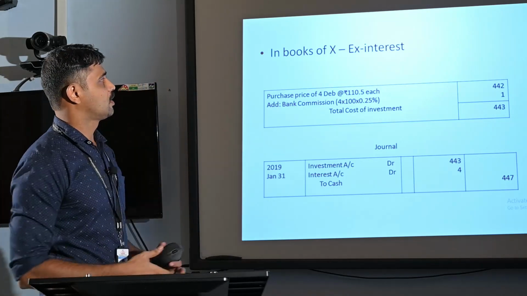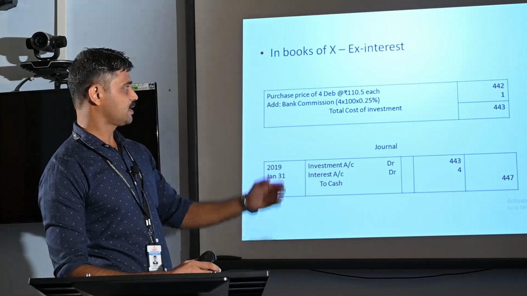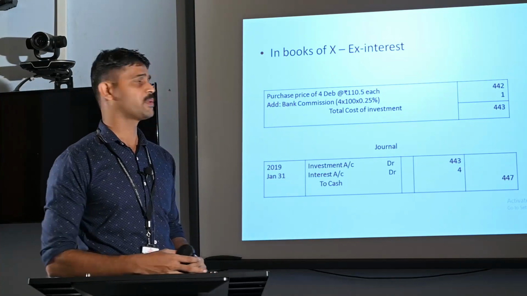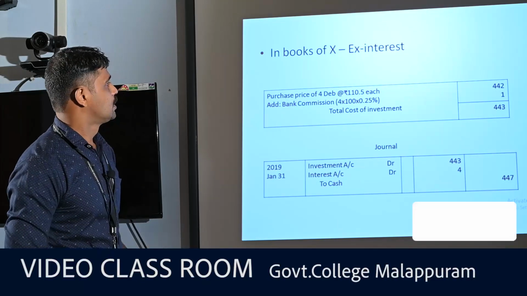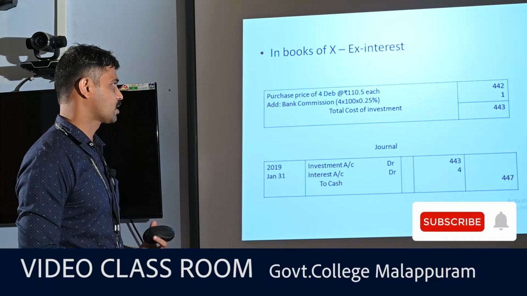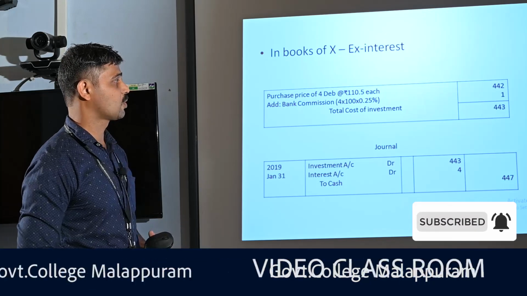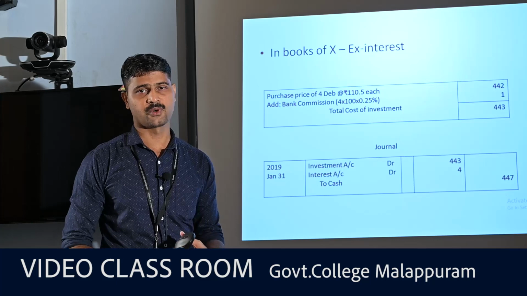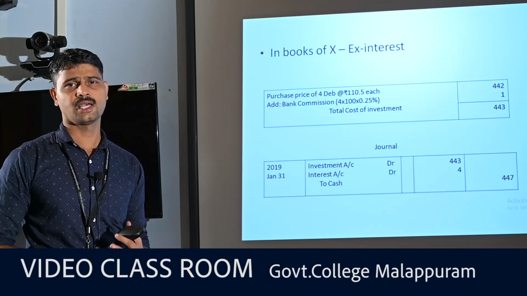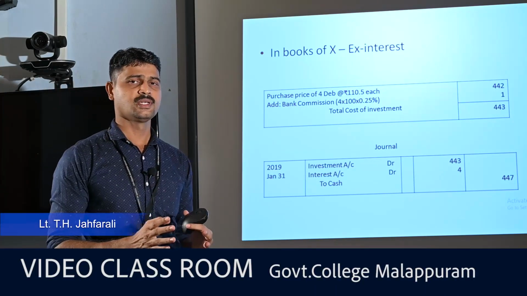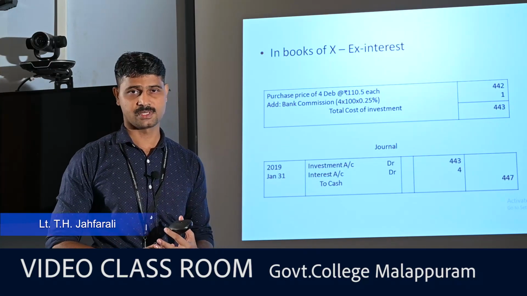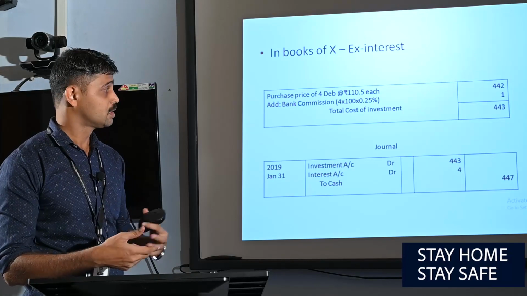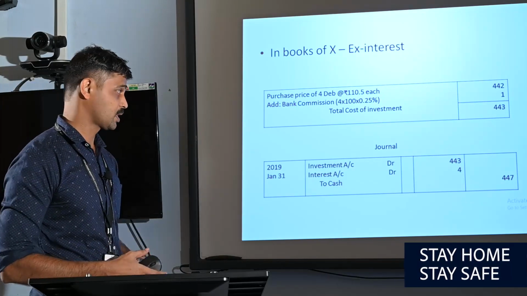So here, just look at this slide. Purchase price of 4 debentures at 110.5 each, rupees 442 is the purchase price of 4 debentures. And he has to pay bank commission of 0.25% on rupees 400, that is rupee 1. Total cost of investment is rupees 443. Here 443 is the actual price of the security, that is excluding the amount of interest. So, Mr. X has to pay an additional amount of interest to purchase this particular investment.